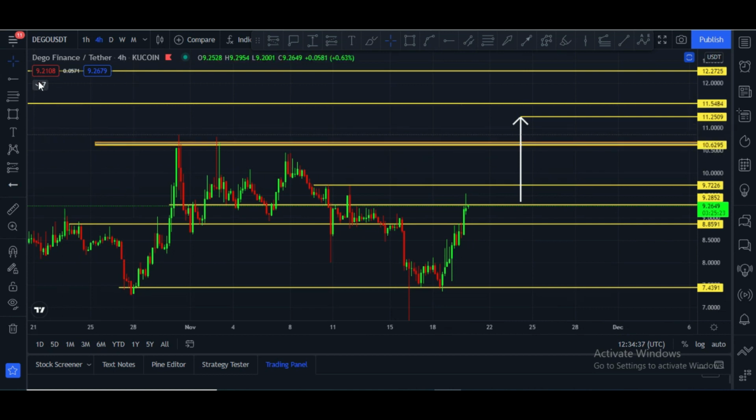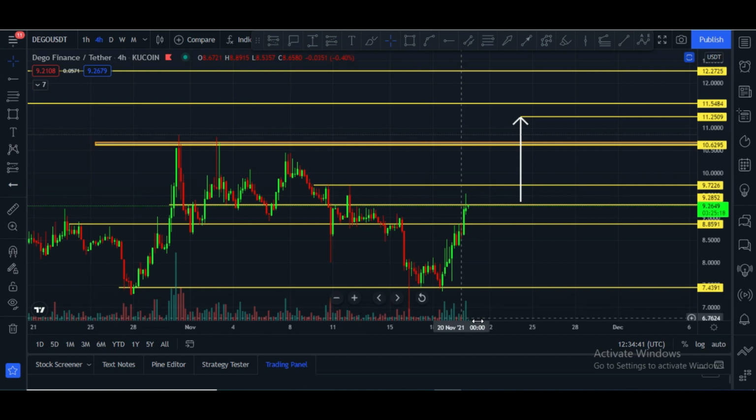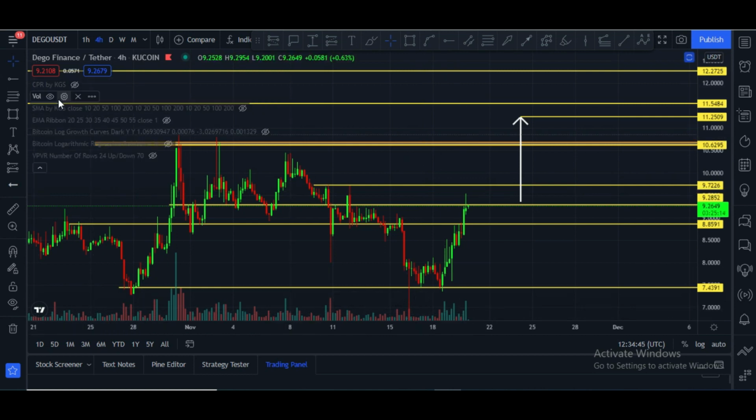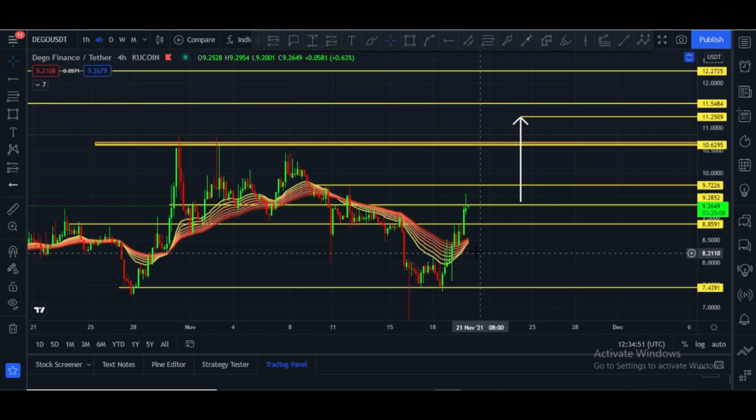Let me please show you some indicators. First of all, volume. There is good volume in the Digo chart, that is a very good sign. And let me show you the 4 hourly EMA ribbon. Digo Finance candles break the 4 hourly EMA ribbon and candles are very far away. That is a very good sign. And now this EMA ribbon has turned into support.